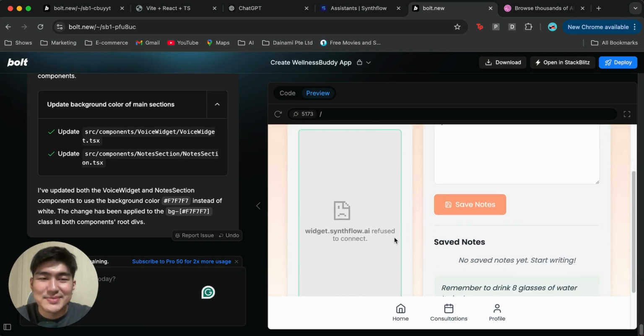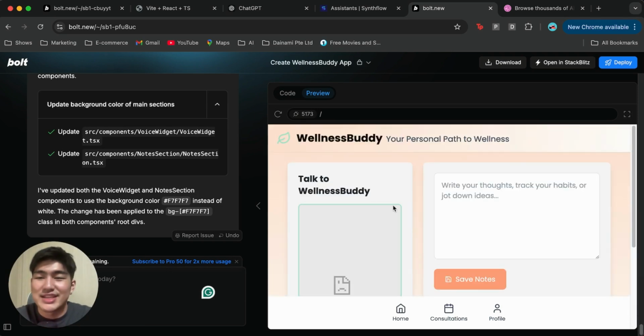Okay, now the color has been updated, right? We can now deploy it and see the final result. But as you can see over here, you can just keep updating and changing any information or any parts of the app that you want by telling board the different changes that you want to see, and it will help you update it one by one.